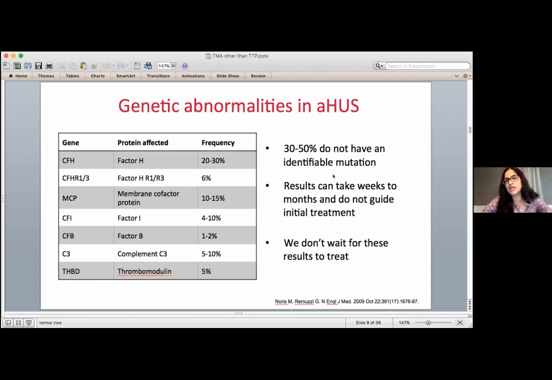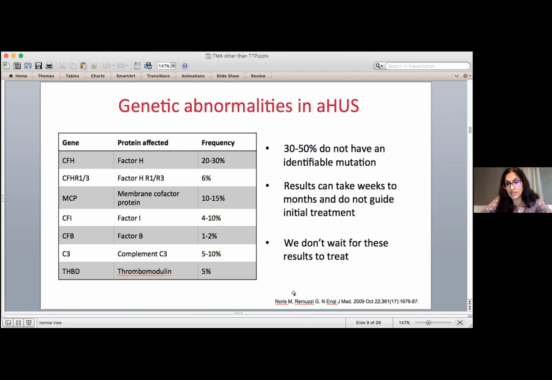Now, we talked a little bit about genetic problems. Up to 50 or 60% of patients with atypical HUS, we were able to find a mutation when we send off for genetic testing. There are often panels that have been prepared of 9 genes or 15 genes or 20 genes as we learn more and more about these conditions. And the most common mutations are found in genes called CFH or the CFH related genes or something called MCP. However, up to 30 to 50% of patients don't have a mutation we can find. The results can take weeks or even months to come back, so that does not really help us in real time. We still need to treat our patients.